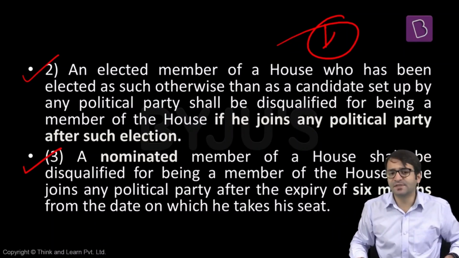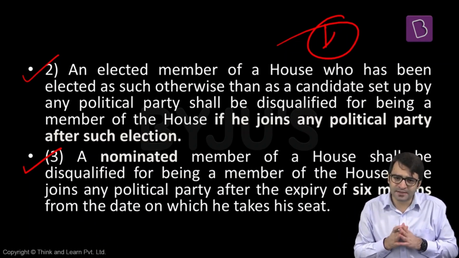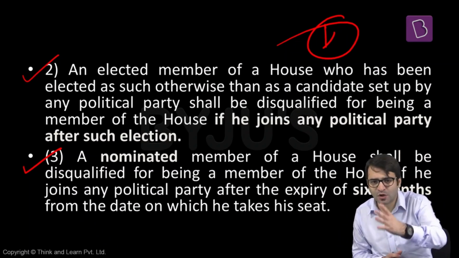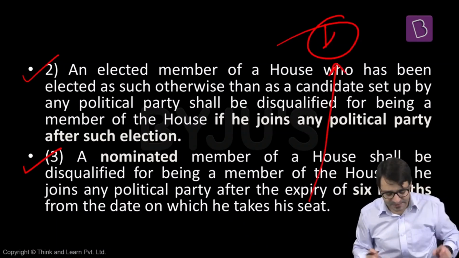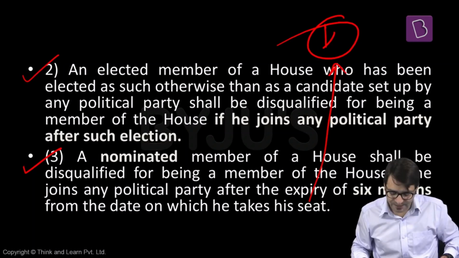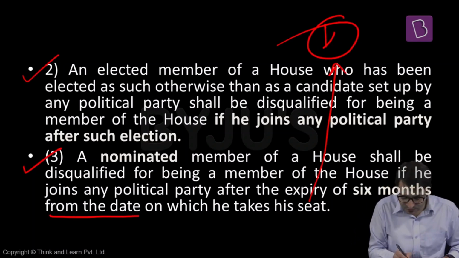These nominated members have 6 months. That means if today I'm nominated as a member to Rajya Sabha, within 6 months I can decide whether I want to join BJP or Congress or Mahagathbandhan or whichever political party. But if I join a political party 6 months after my nomination, I will be disqualified. That is what the statement says: a nominated member of a house shall be disqualified from being a member of the house if he joins any political party after the expiry of 6 months from the date on which he takes his seat.